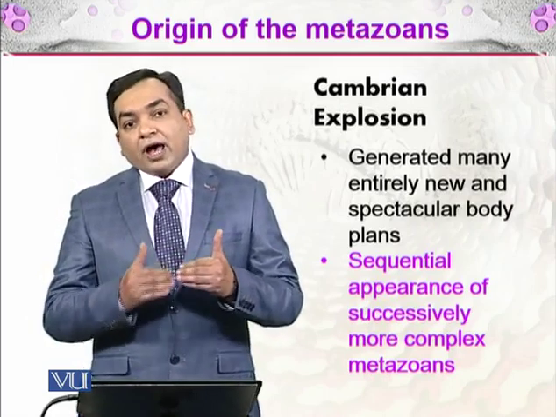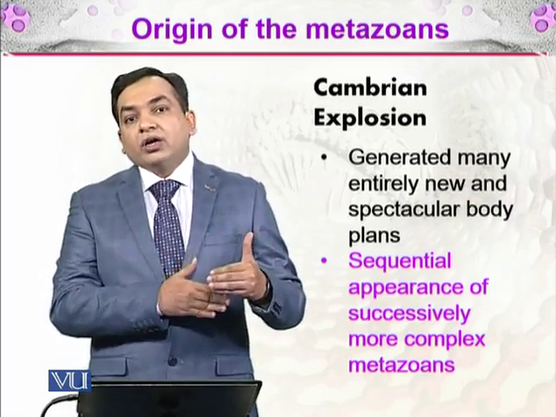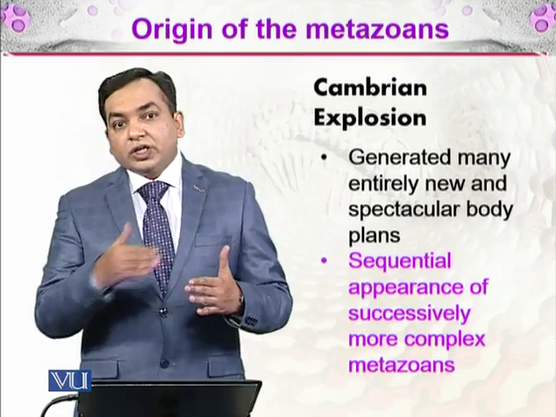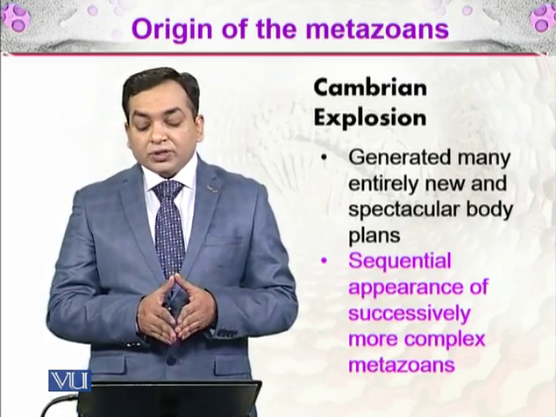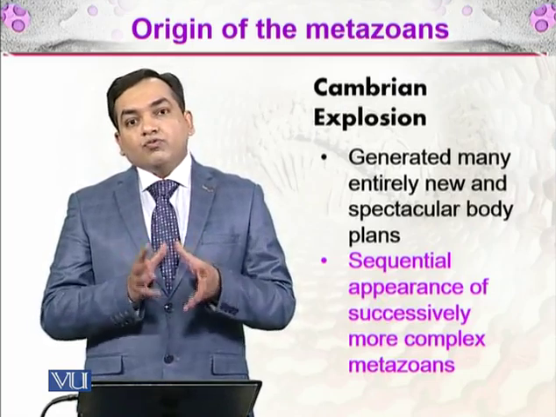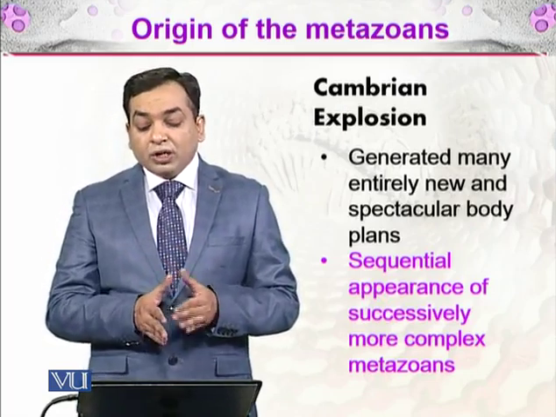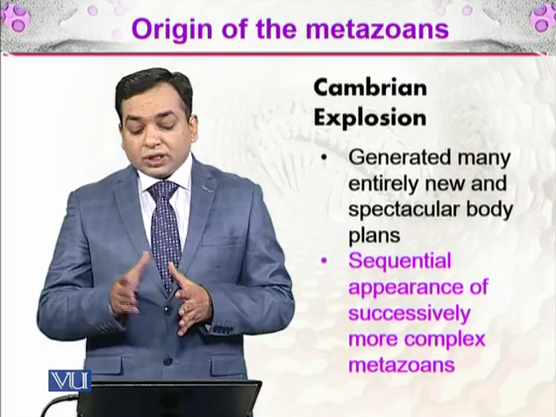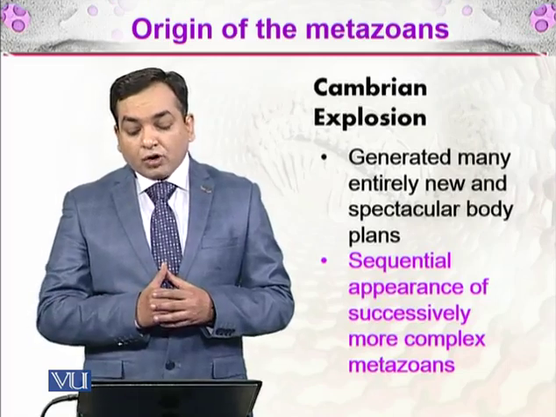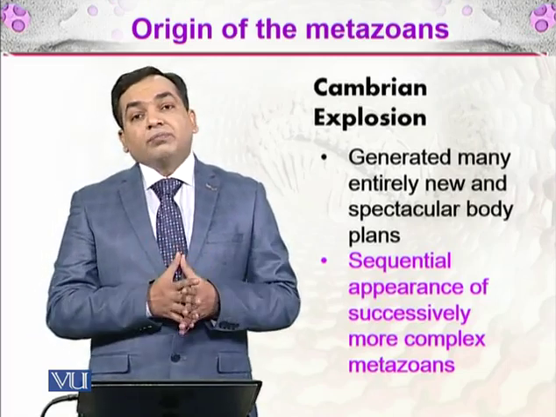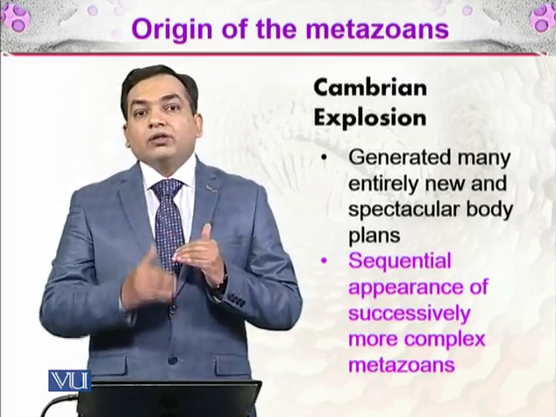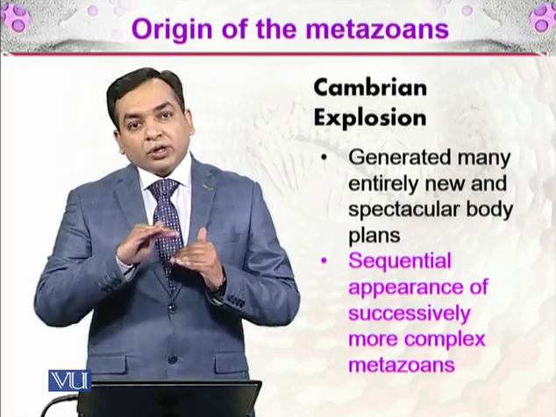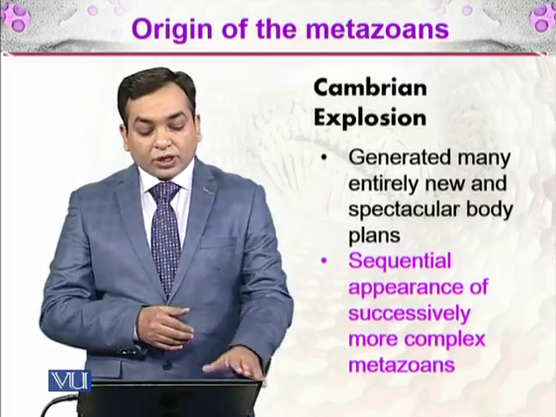So we are going from simplicity to complexity in the body forms of organisms. If we see the fossil record, there was a sequential appearance of successively more complex metazoans during the Cambrian period. As you go along the time in the fossil record, in the newer layers, you get more and more complex organisms.